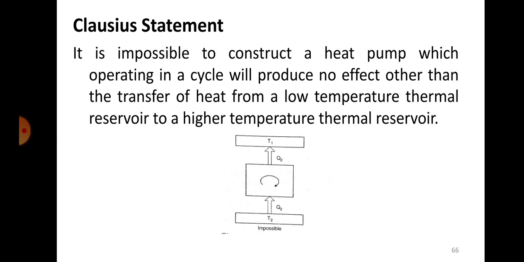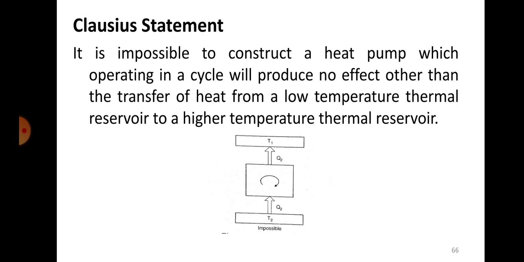That was actually an explanation for these laws. In the heat pump, I told you it has to receive work from outside and then it can transfer heat from low temperature region to high temperature region, right? So exactly what the Clausius statement says is that it is impossible to construct a heat pump operating in a cycle which will produce no effect other than the transfer of heat from low temperature reservoir to high temperature reservoir.